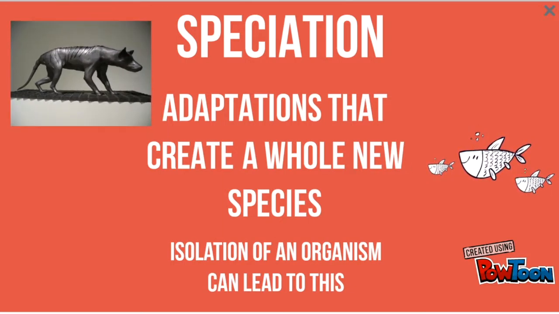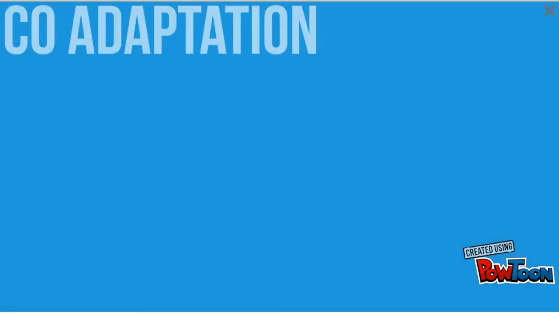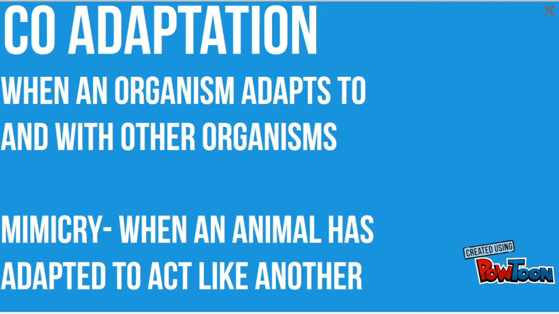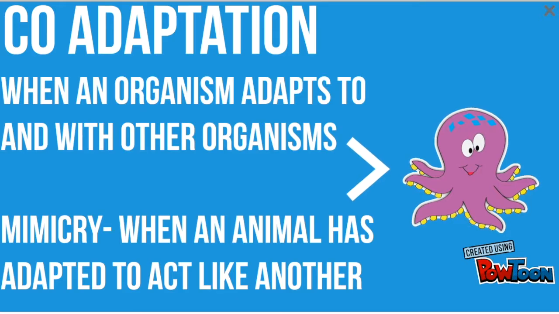Isolation of an organism can lead to this. The fish and the Tasmanian devil are examples of this. Co-adaptation, when an organism adapts to and with other organisms. Mimicry, when an animal has adapted to act like another, just like the octopus.